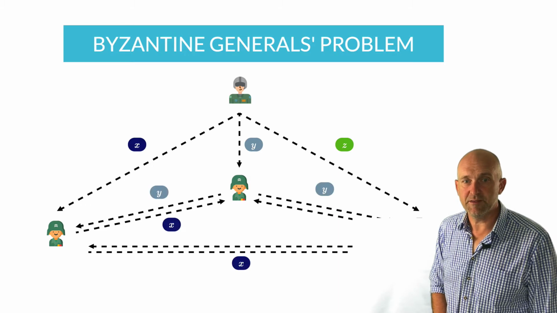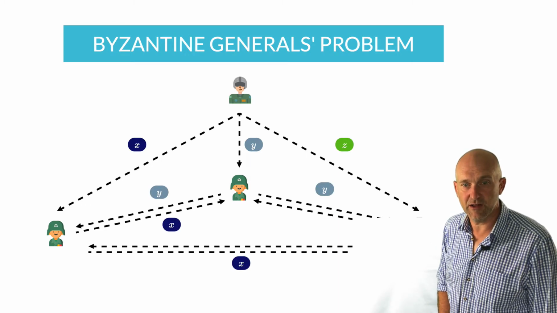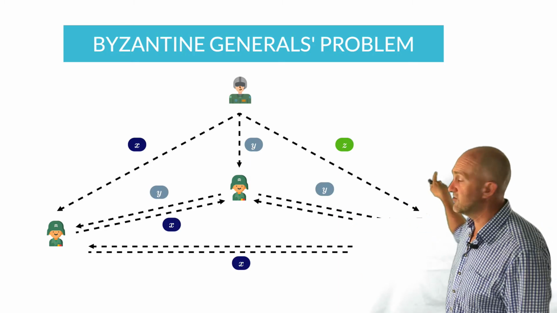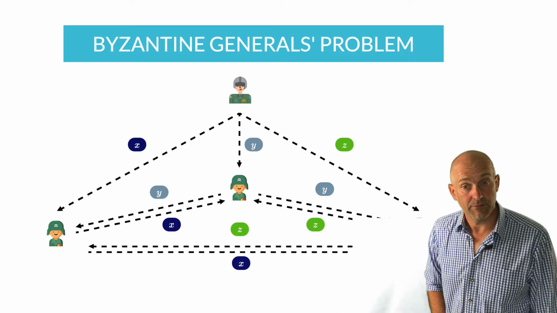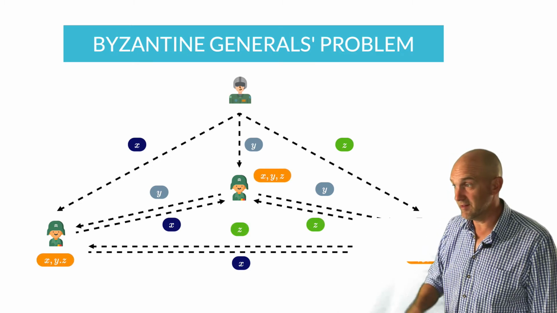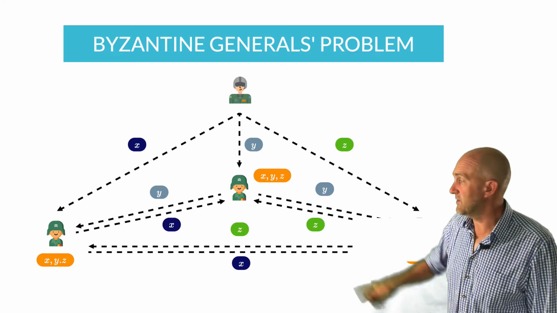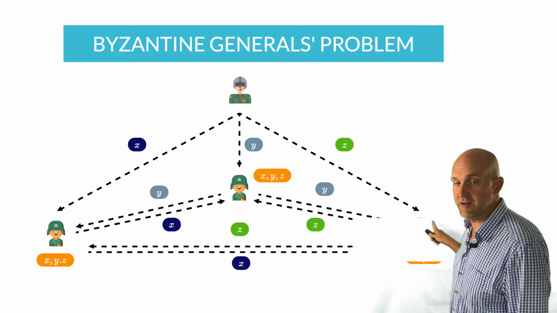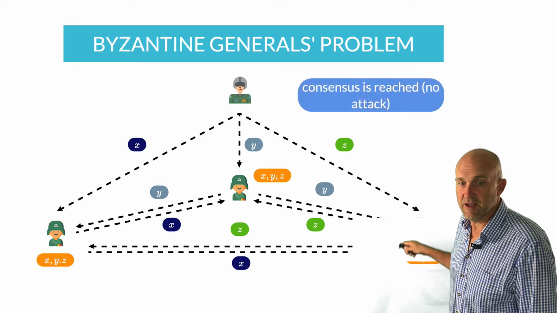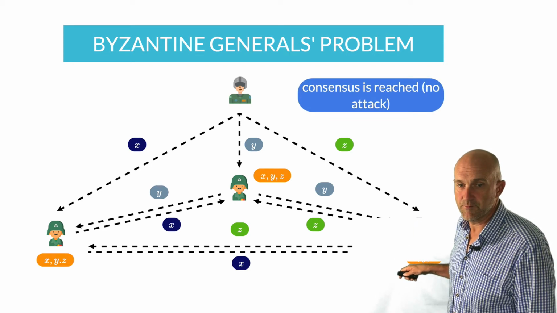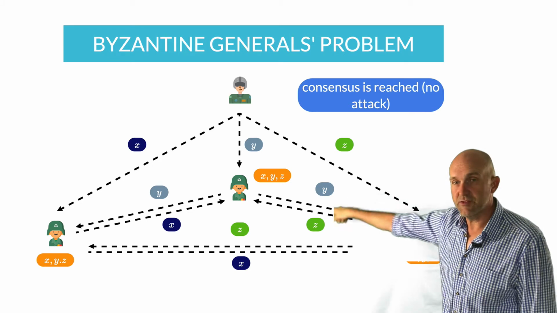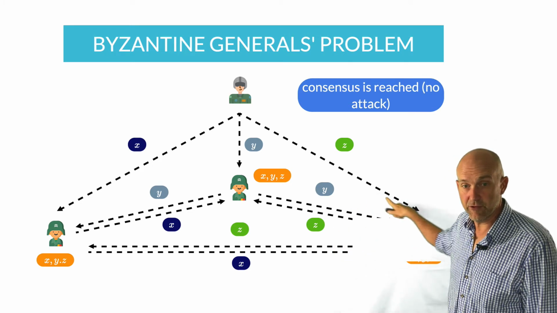Now, what happens if the general, him or herself, is rogue? So this general will send out 3 different messages to each of these different soldiers, meaning that the general's communications could have been intercepted. So they will then send each of the different messages to one another, and let's look at what they have in terms of the outcome. They all have received 3 different pieces of information.